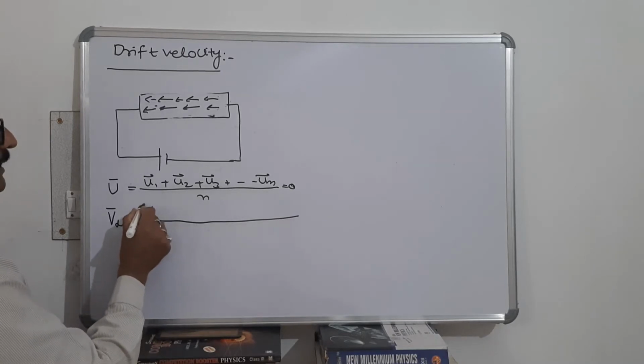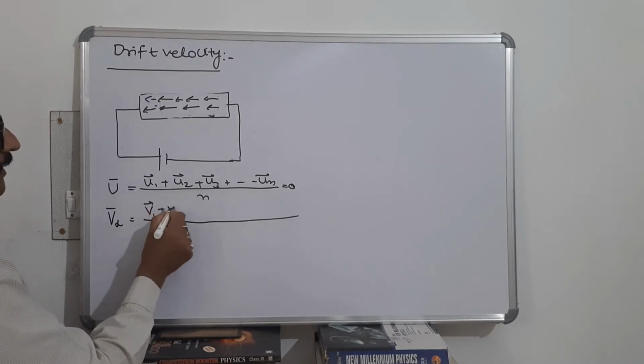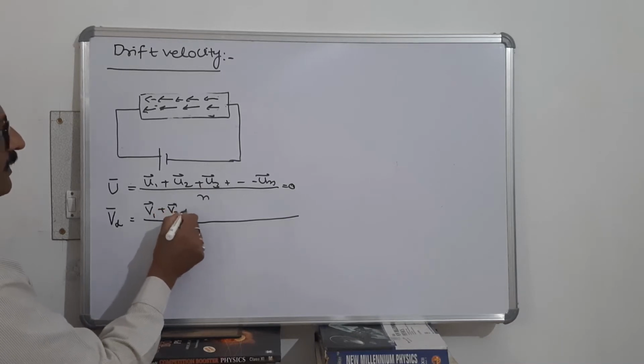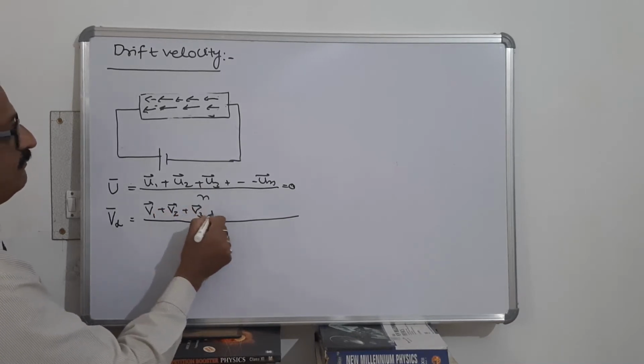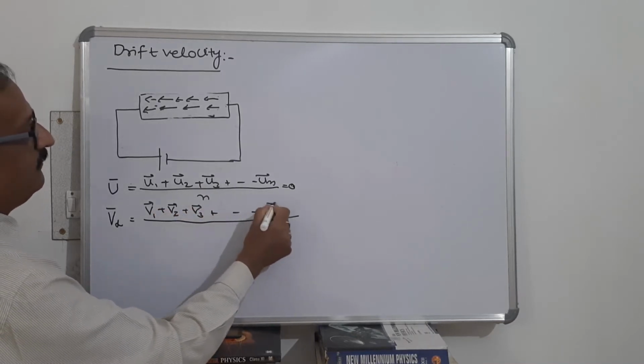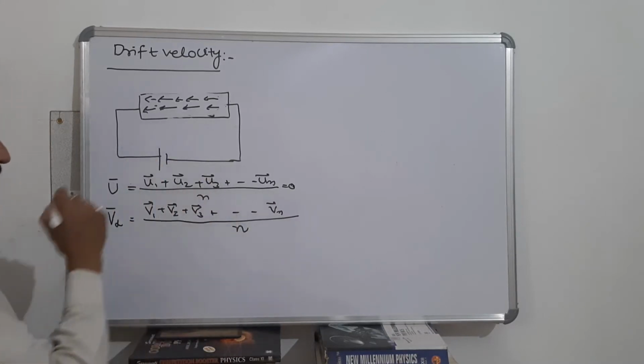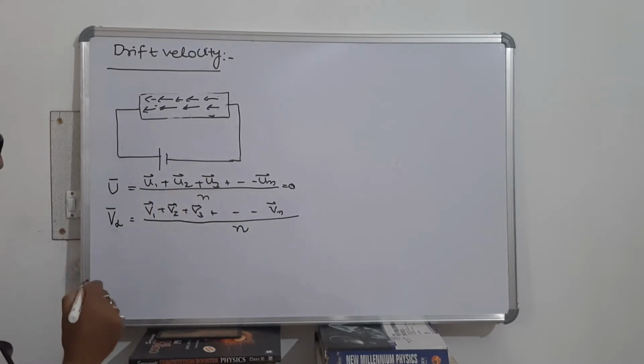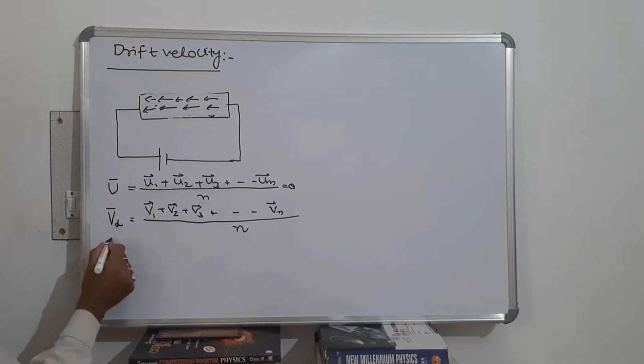the average of the velocity after applying the external electric field, V1 plus V2 plus V3 plus so on up to vector Vn, upon n. From the first equation of motion, you know that V is equal to u plus at.